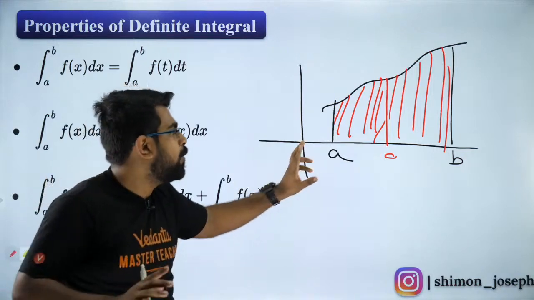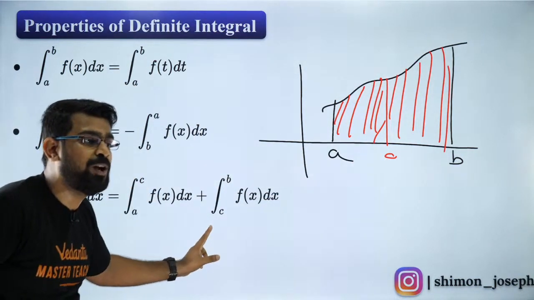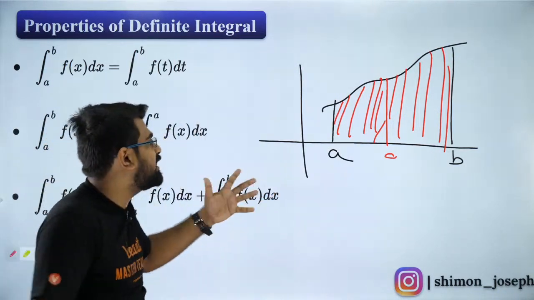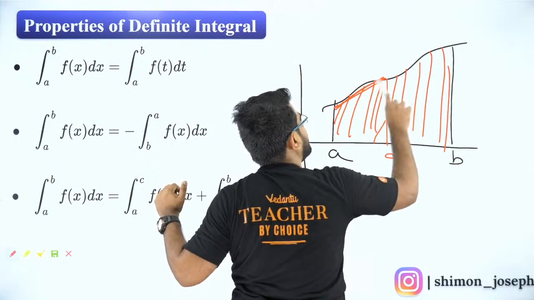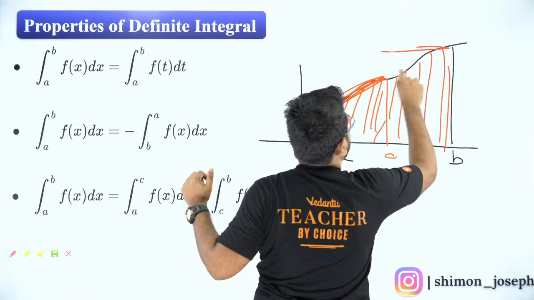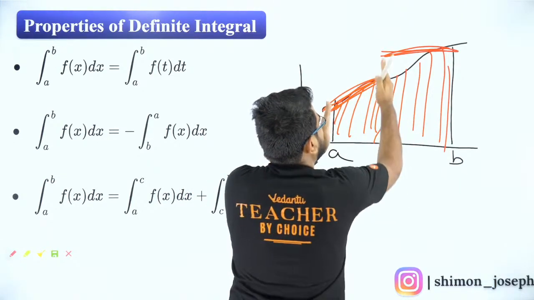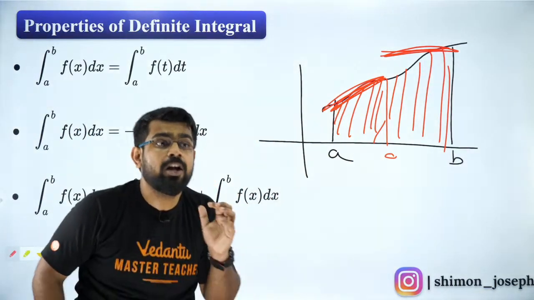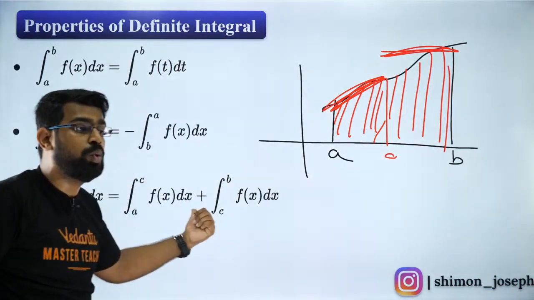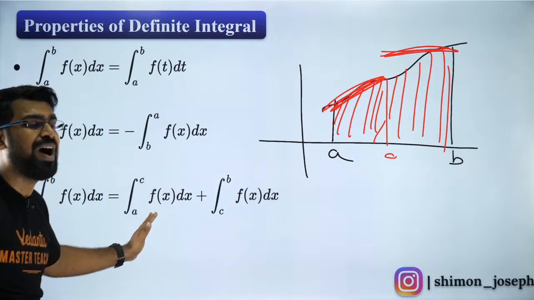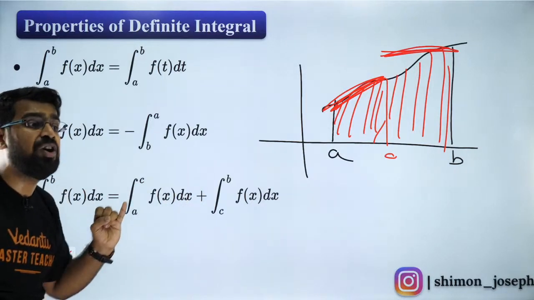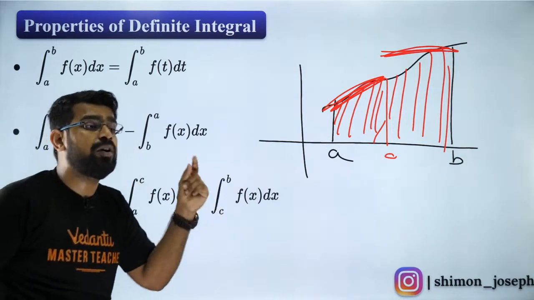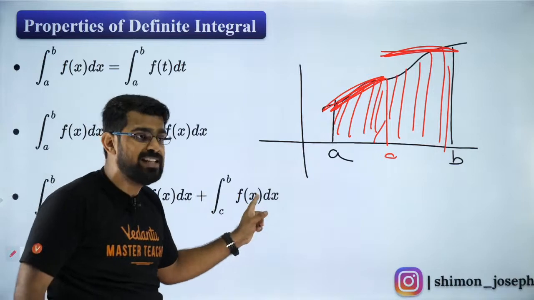Everybody perfect? When is this very useful? This property is very useful whenever we have a piecewise defined function. What do you mean by piecewise defined function? For example, A to C, that is one definition, and C to B, that is another definition. So in that case, it breaks at C. So whenever you have a piecewise defined function which is breaking at C, this property is super useful. Especially when you have a modulus function, greatest integer function, or fractional part of x. Like that, you have many piecewise defined functions where this property is useful.